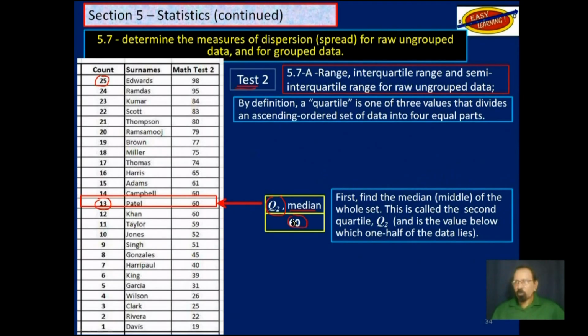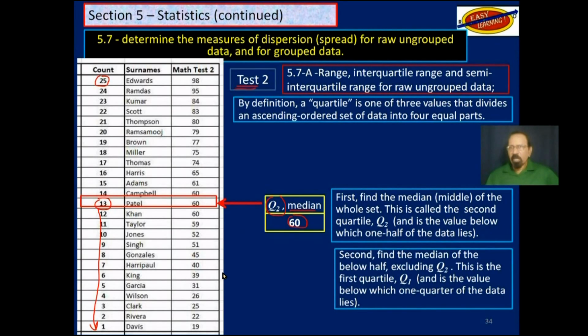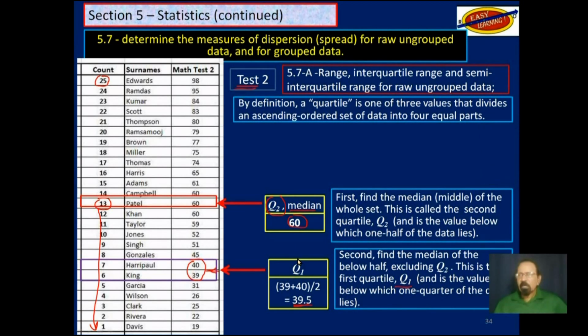Again, from the 12th come down here, we'll find the median of that. That would now give us the first quartile, which is here, between the 39 and the 40. We add those two, and we get 39.5 as the first quartile. And we do the same thing for the third quartile.